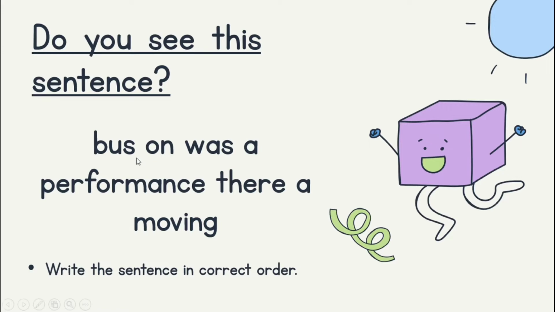"Bus on was a performance, they're moving." These are sentences in the wrong order, and I want you to write this sentence in the correct order. Once you have done, we will discuss the answer together.